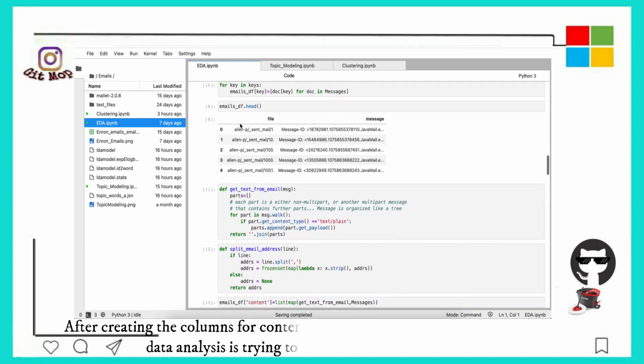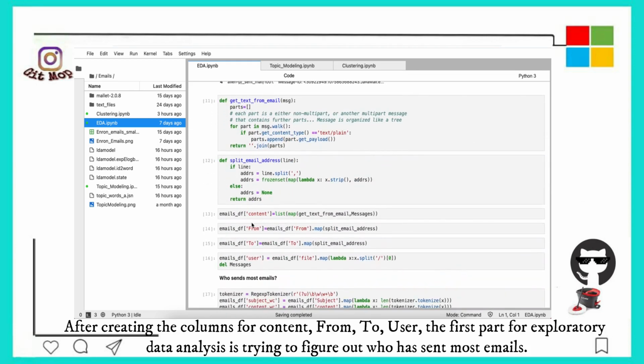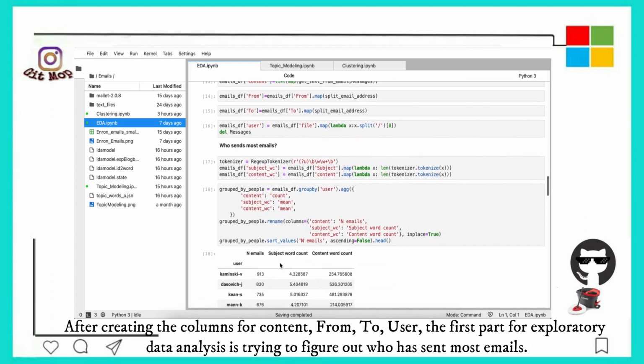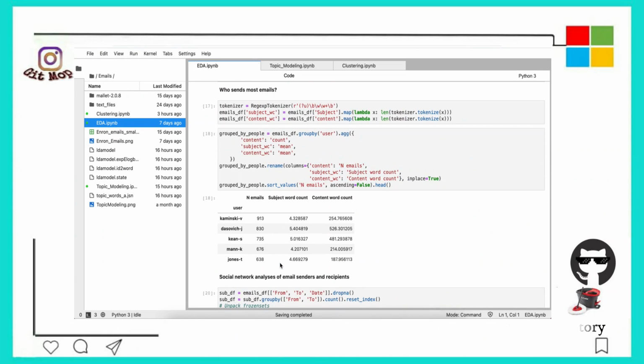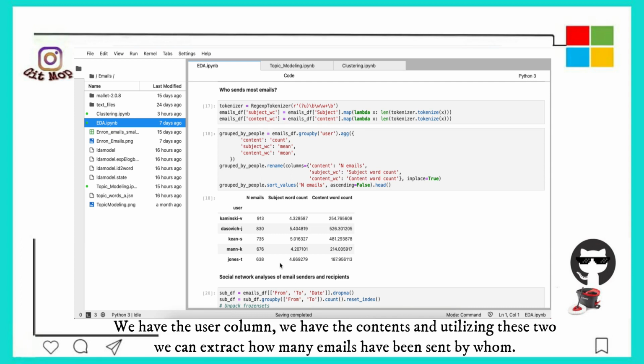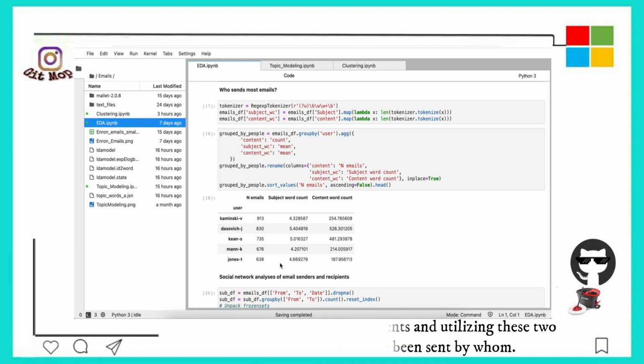After creating the columns for content, from, to, and user, the first part of exploratory data analysis is trying to figure out who sent the most emails. We have the user column and the content, and utilizing these two, we can extract how many emails were sent by whom.